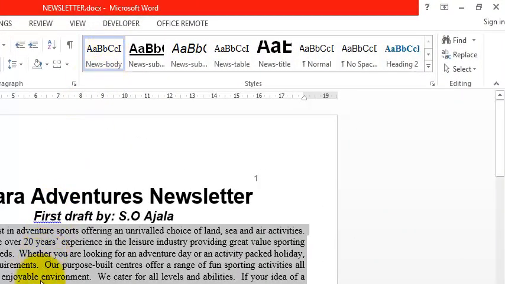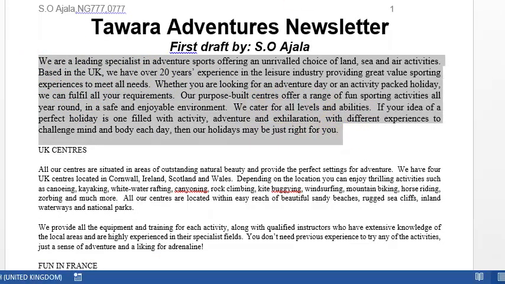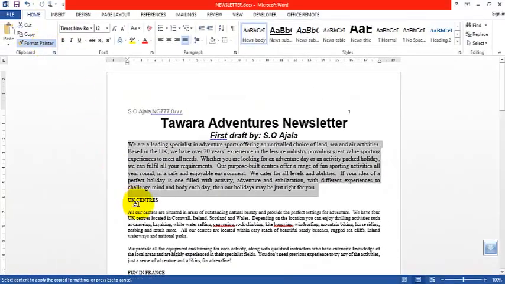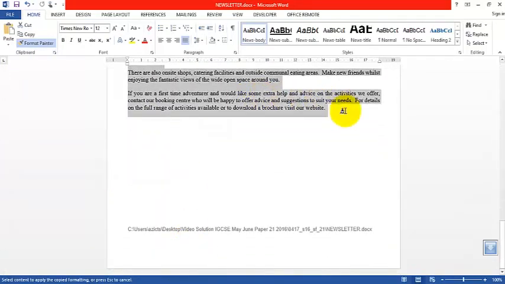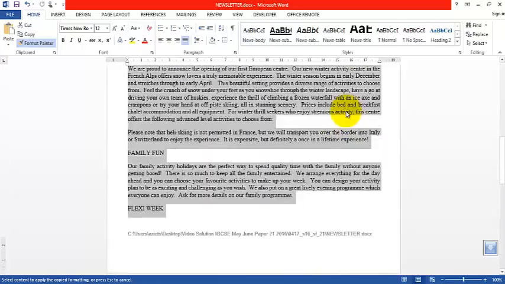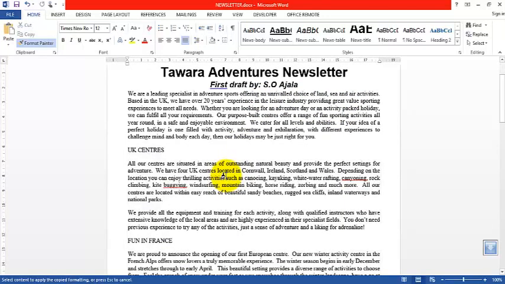Now if you check very well, you will see that the format is not applicable to all of them. Okay, so let's take it paragraph by paragraph. The news body, so it's applicable to that. Double click the format painter and then paint the rest of the document. So we have the format being applied to all of them now. Okay, escape.